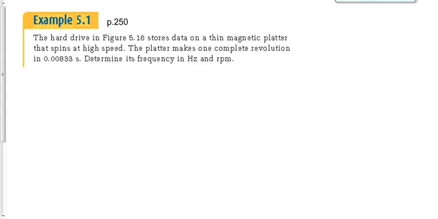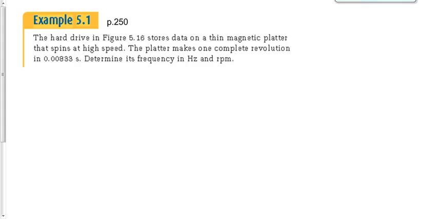You don't see that. If you take the hard drive out of a computer or maybe an external hard drive, you don't actually see what's going on. But basically it amounts to like a CD spinning around, except it spins around really, really fast. It makes an entire rotation in 0.00833 seconds. So in other words, 8/1000ths of a second. That's how long it takes this magnetic platter that stores the information in your hard drive to make one complete rotation. Okay, that's pretty quick.